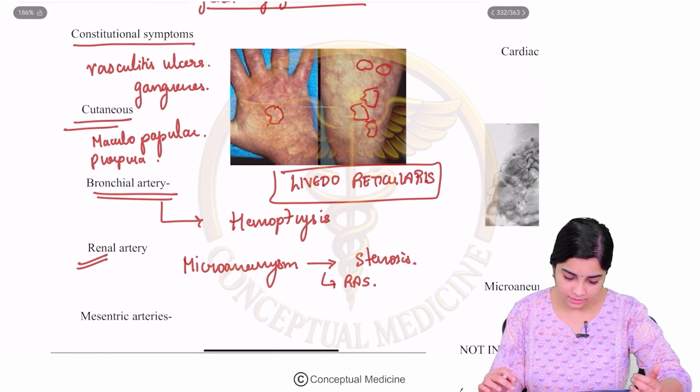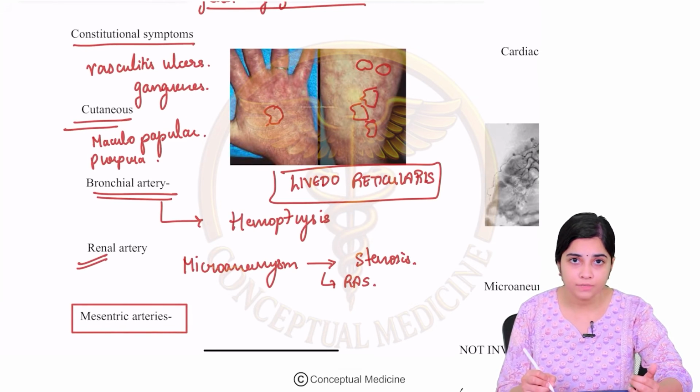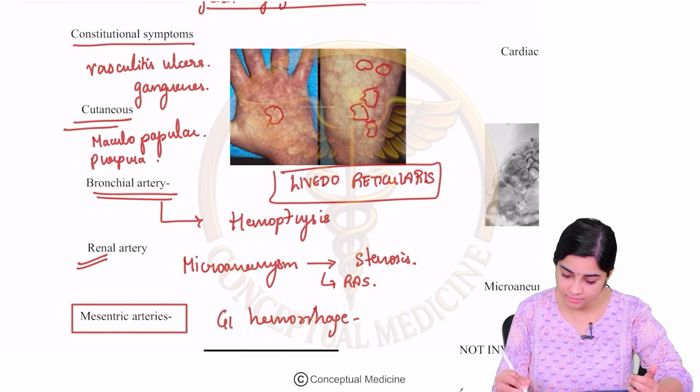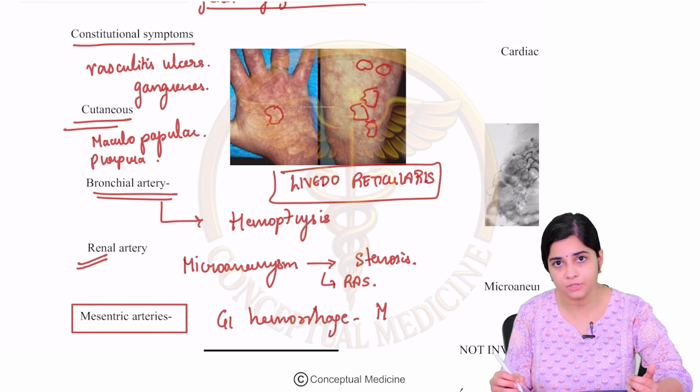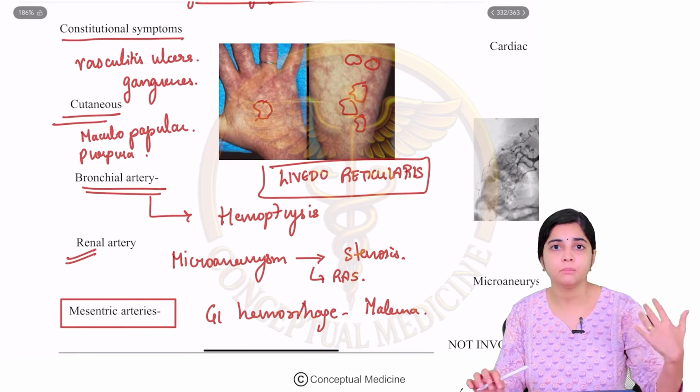Okay, fine. Then involvement of the mesenteric arteries, what will it result in? It can result in GI hemorrhage, lower GI bleed or upper GI bleed. Upper GI bleed can result in melena.